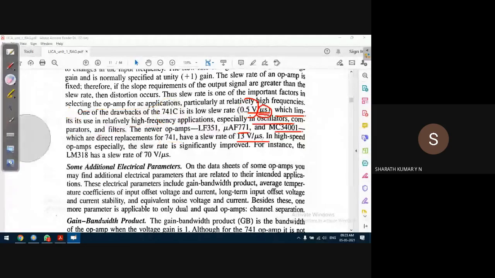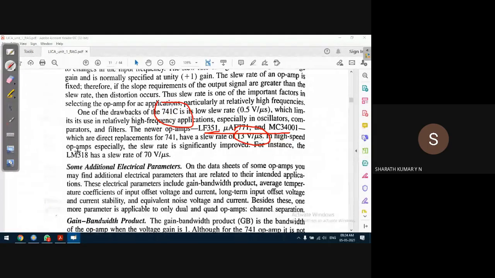Please observe the difference. Here we have a major difference. The 741 op amp slew rate is 0.5 volt per microsecond, and these op amps have a slew rate of 13 volts per microsecond. That means the 741 op amp can change only a maximum of 0.5 volts per microsecond, whereas these op amps can change up to 13 volts per microsecond. Obviously, these op amps can change at a faster rate compared to the 741. So for higher frequency applications, we have to go for these kinds of operational amplifiers.